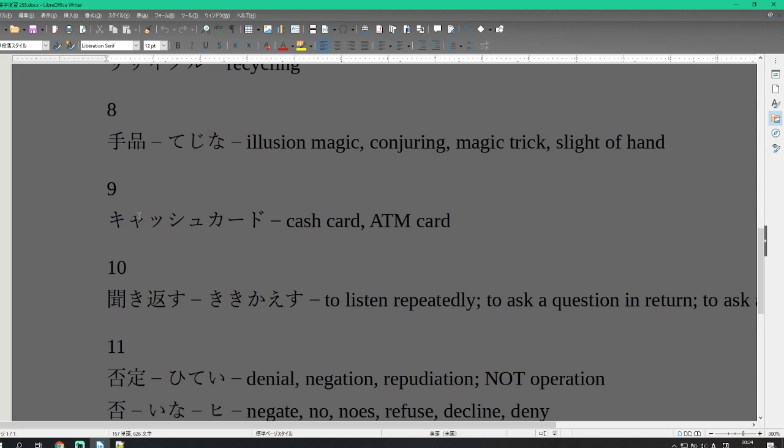Number 9 is cash card. Cash card is a cash card or an ATM card. This one's a little harder to read because it's got this ki plus the ya means kya, and then this little tsu symbol is indicating that we need a glottal pause between the kya and the sh sound. So this is shi plus yu, which is shu. So it's kyasshukado. You put a little pause and hold the sh a little longer than you should.